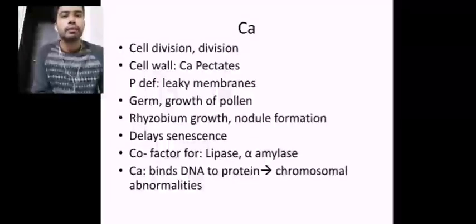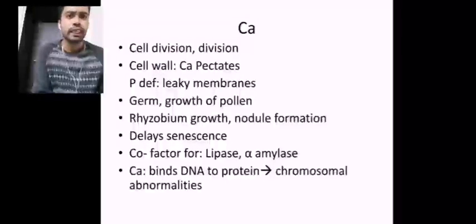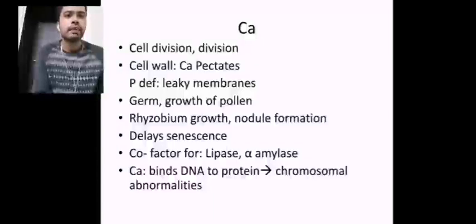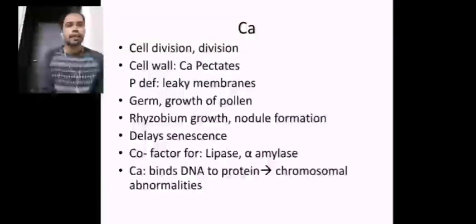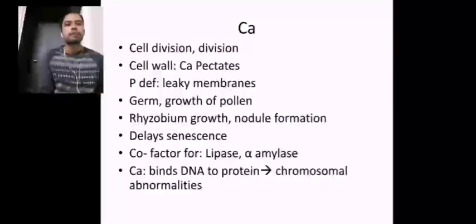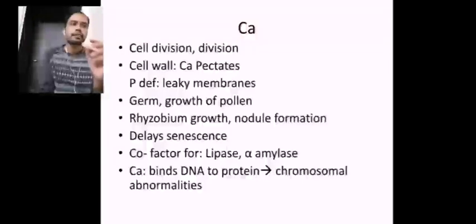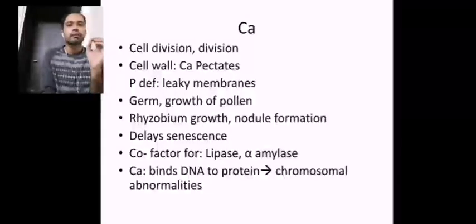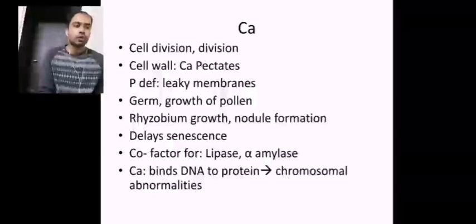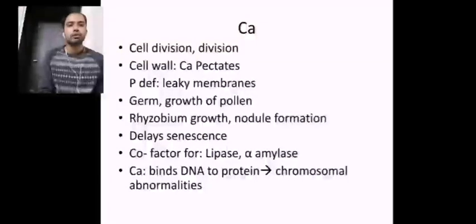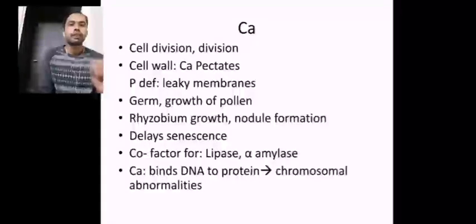Calcium influences cell division, cell expansion, and cell enlargement, and has its own influence upon cell wall formation, being a constituent of calcium pectates. Calcium also acts as a cofactor for lipase and alpha amylase. Remember, calcium is the only macronutrient that has its influence at the chromosomal level. Other than calcium, no other macro element has its influence at the chromosomal level, and the deficiency of calcium will cause chromosomal abnormalities.